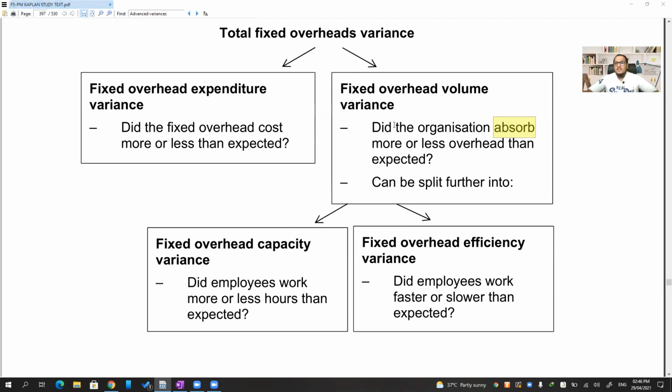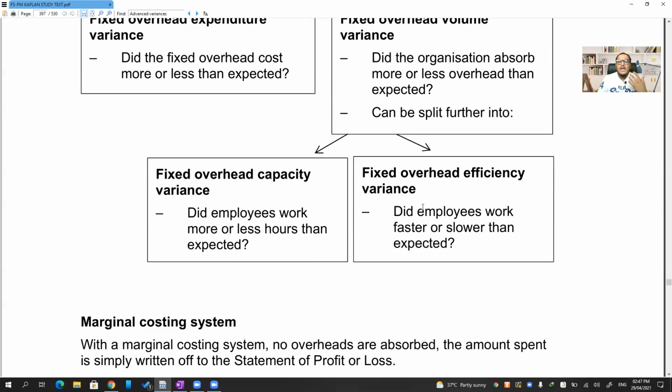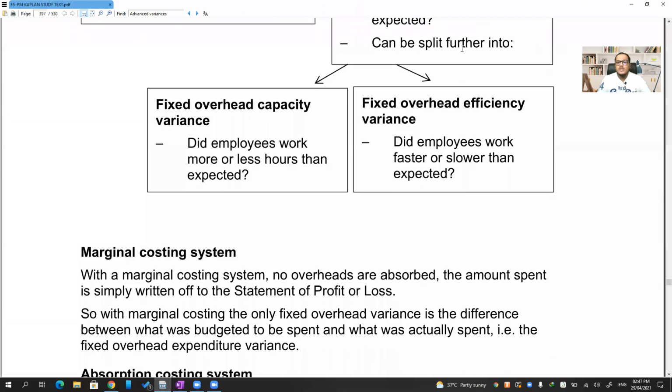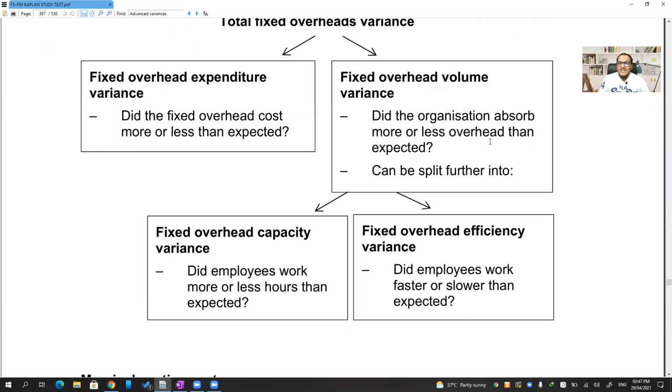No, right? Under marginal costing, we just go with the contribution based calculation, and fixed costs are considered a period cost. They are not added to the cost per unit calculation. So the entire concept of absorption is gone. Volume variance will not be there at all if I'm following marginal costing.